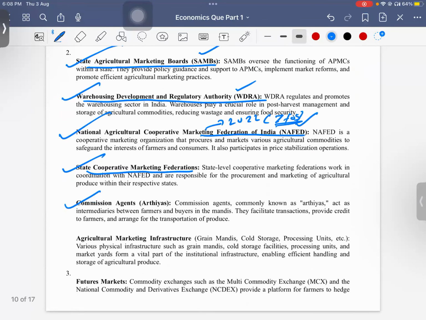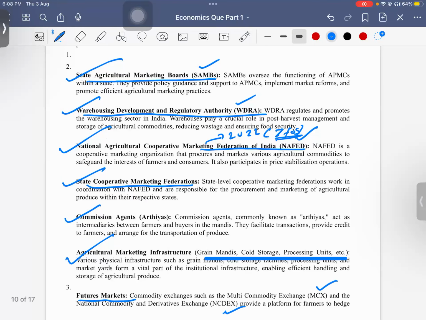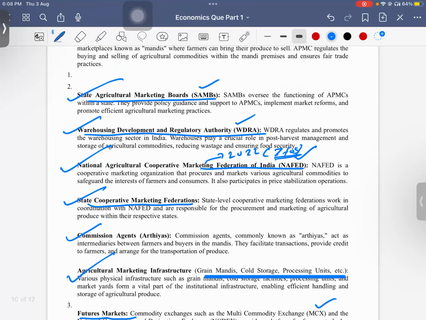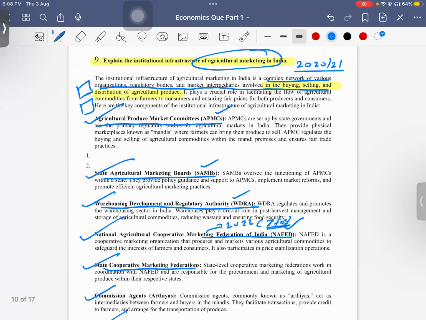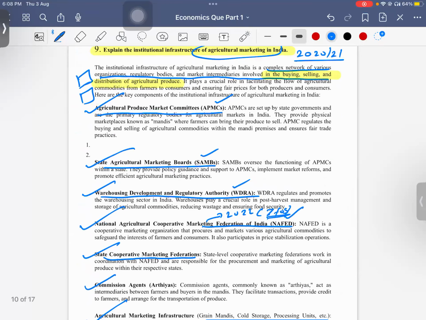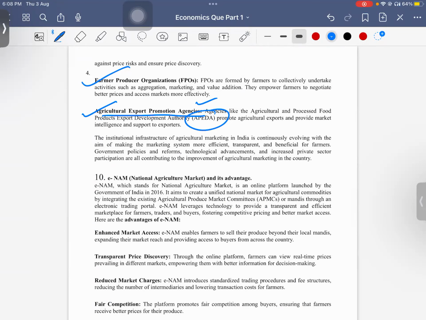And also agriculture marketing infrastructure like grain mandis, cold storage, and processing units. And also we have futures markets, like the Multi Commodity Exchange or the National Commodity and Derivatives Exchange. There's nothing to explain, just remember these things, that will be sufficient. And we also have FPOs and agriculture export promotion agencies like APEDA and other institutions.